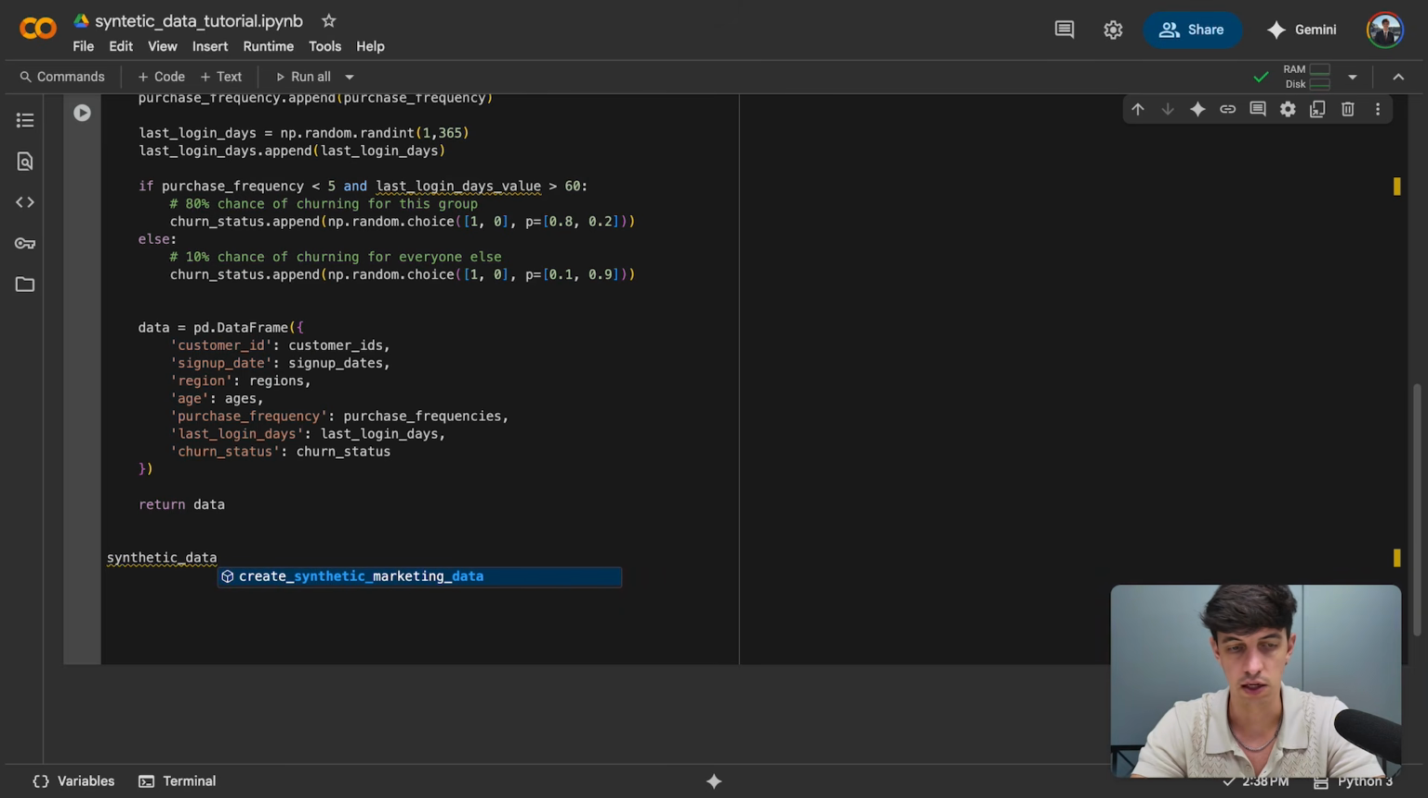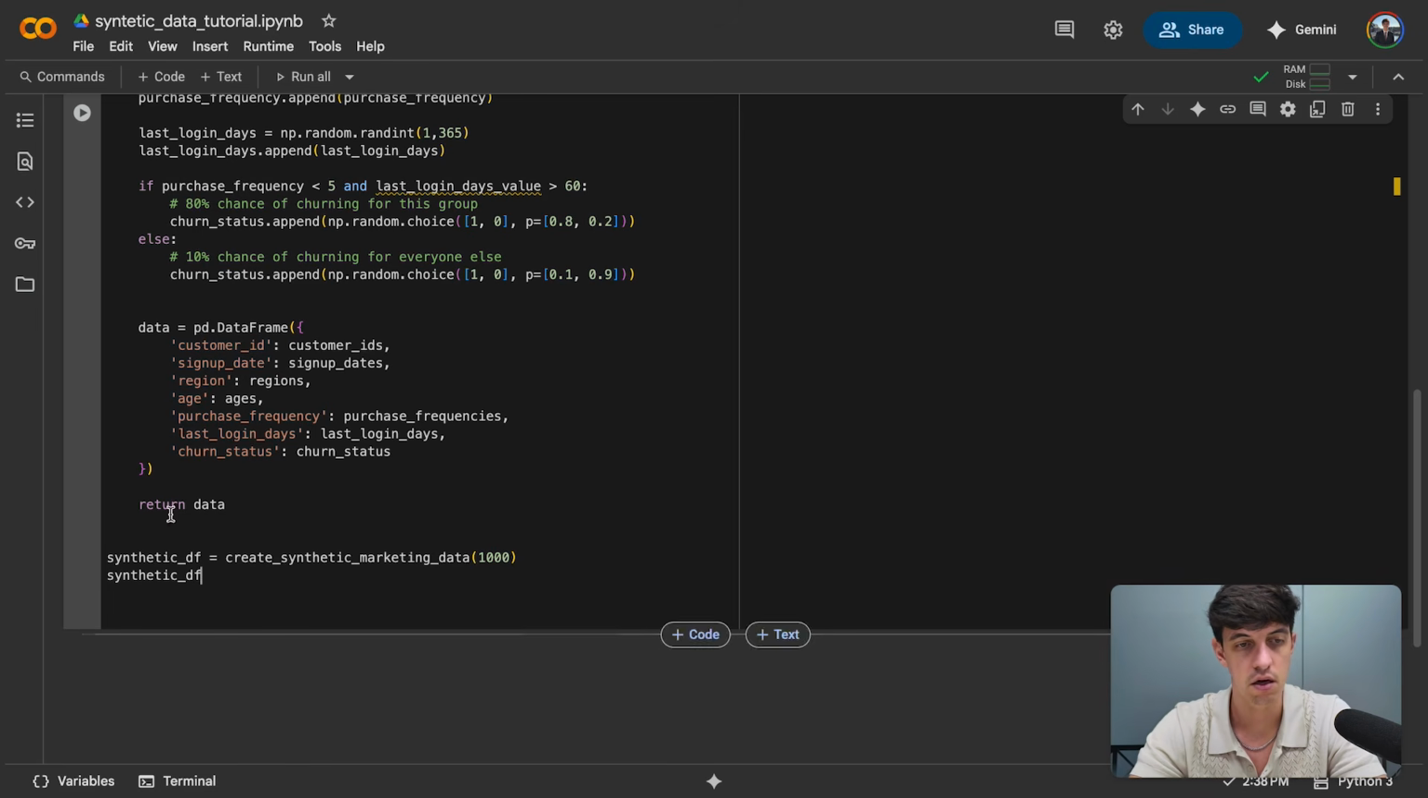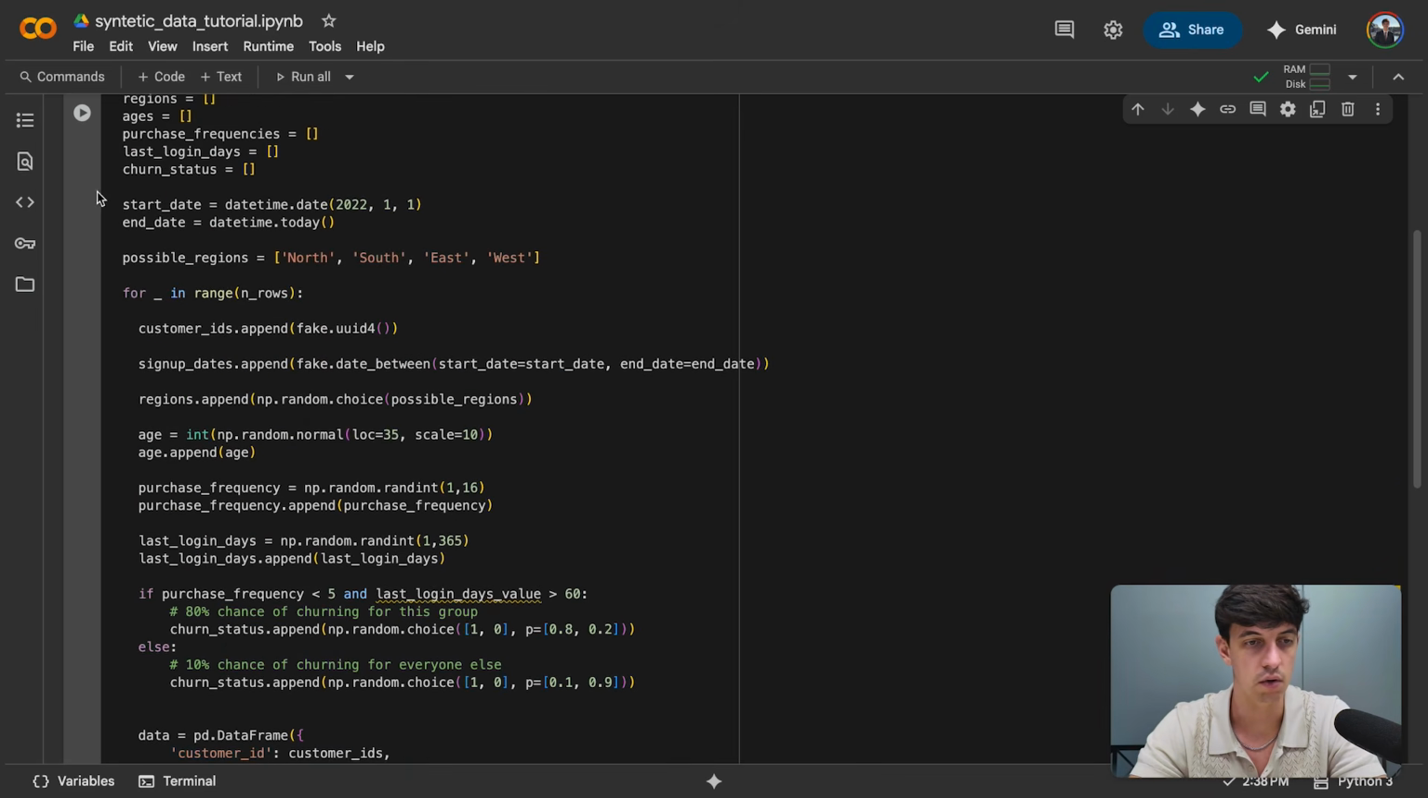synthetic_data. Or actually, let's do df, which is going to be equal to create synthetic marketing data, which is the name of our function. And for the argument, I'm going to say that I want 1,000 rows. And then instead of the head of the data, let me print our final data. Let's see if this code will run properly.